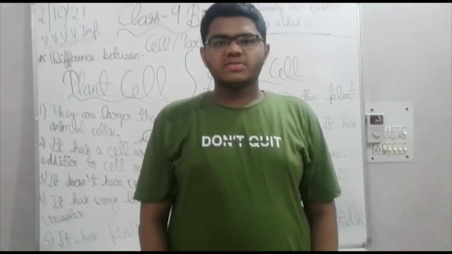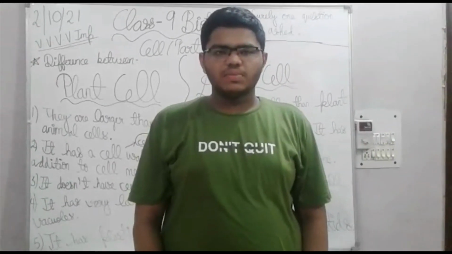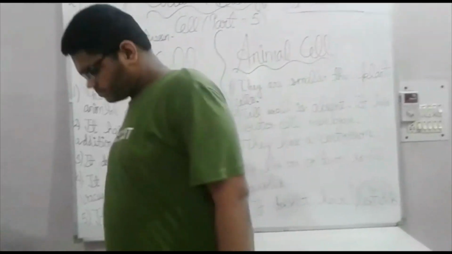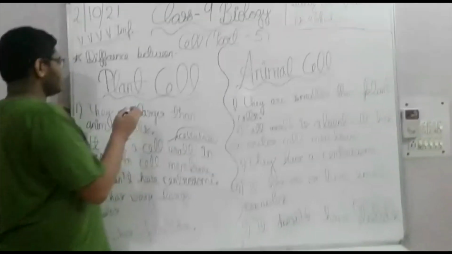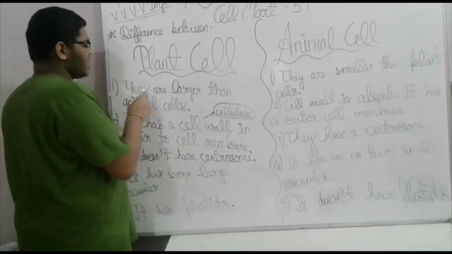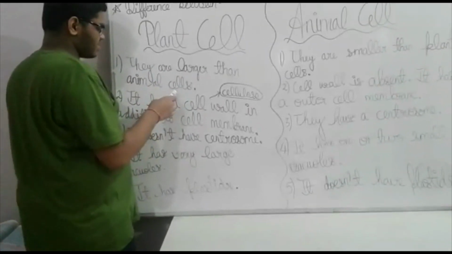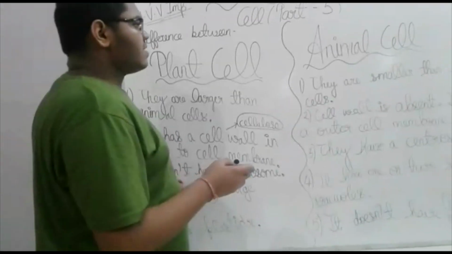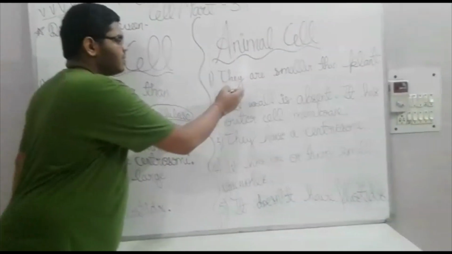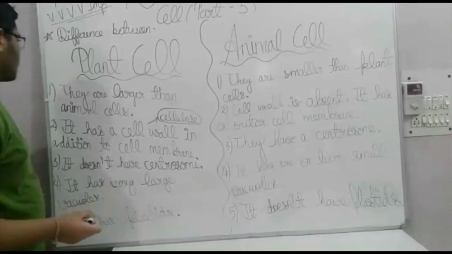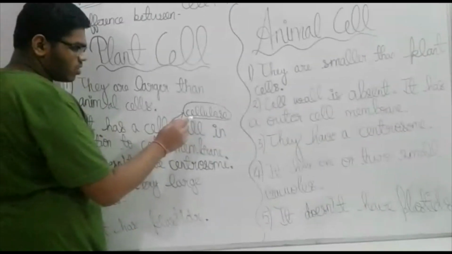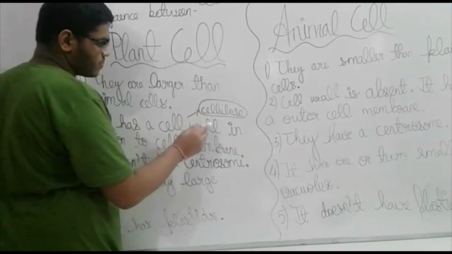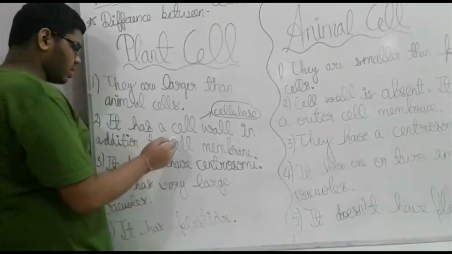Now I will discuss the difference between plant and animal cells. Plant cells are larger than animal cells. Animal cells are smaller than plant cells. A plant cell has a cell wall made of cellulose, which is very important, in addition to a cell membrane.